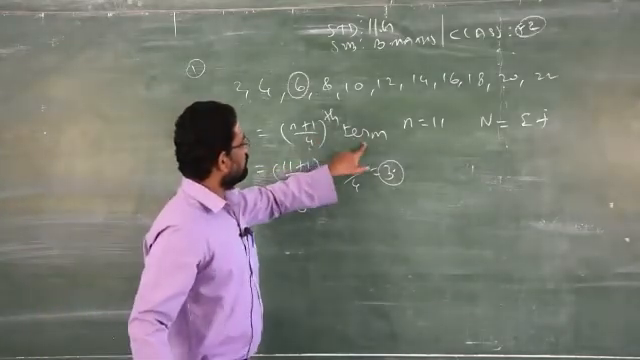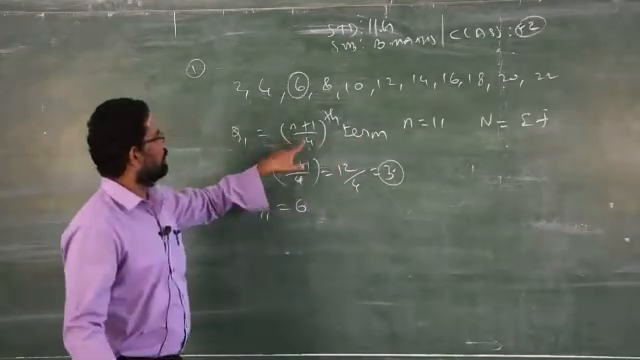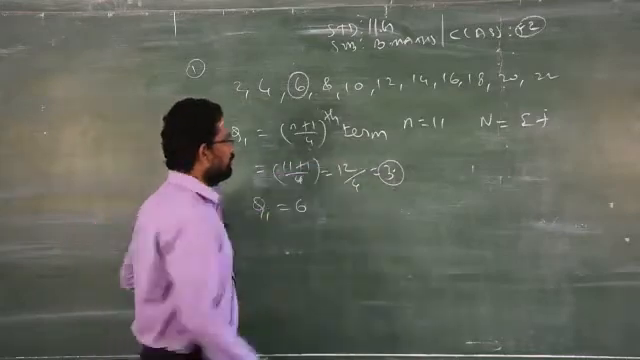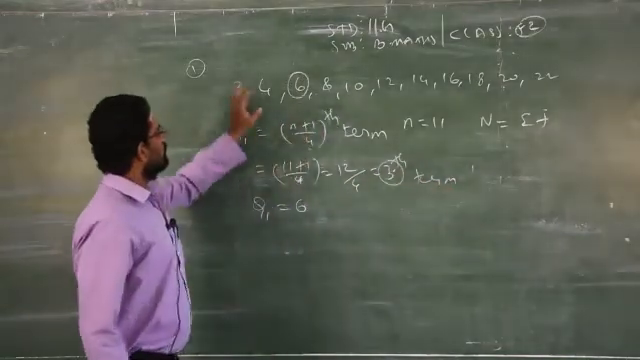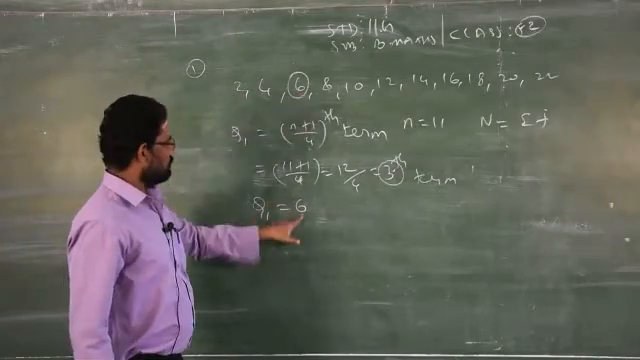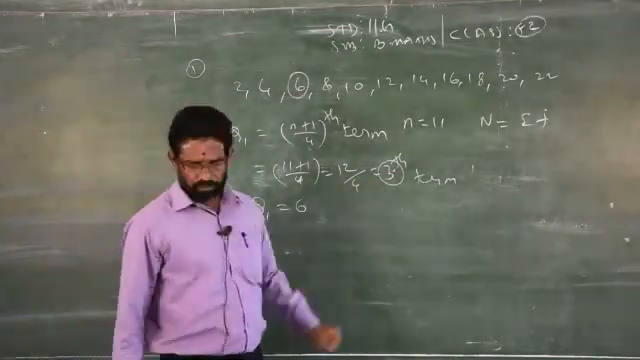This is the third term. Q1 is equal to the (n plus 1) by 4th term. So now you have to find out the third term. What is the third term of the sequence? 6. So the answer is 6. Don't write it as 3. Clear?